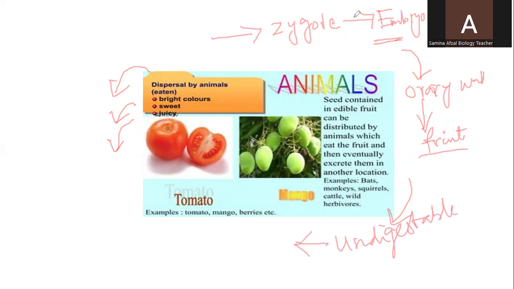When these seeds find a suitable place, suitable environmental temperature, and water, they start germination. Examples of these types of fruits are tomatoes, mangoes, berries, etc.